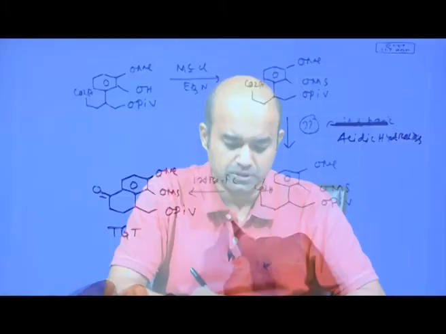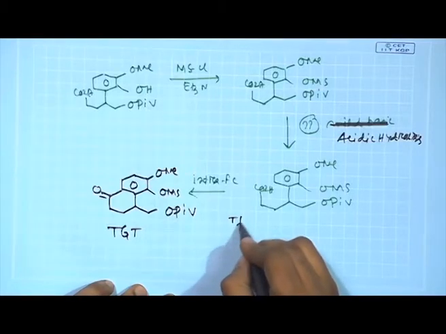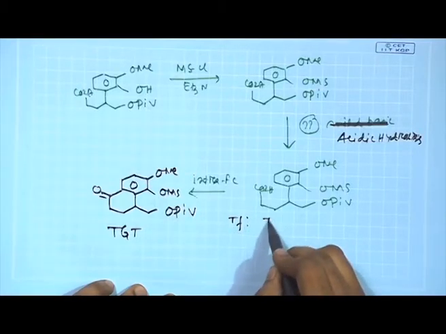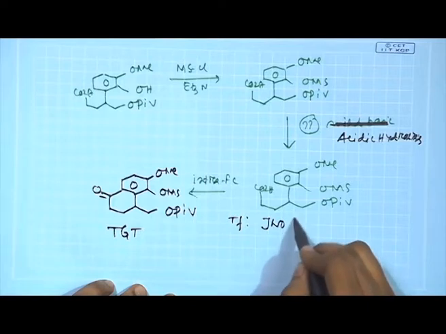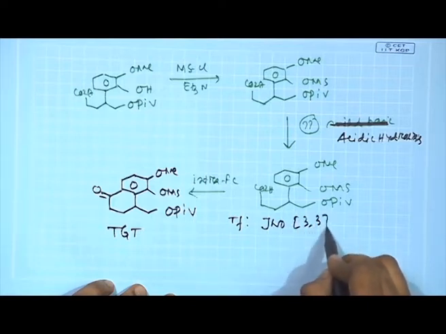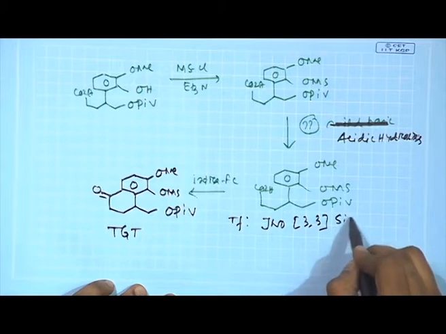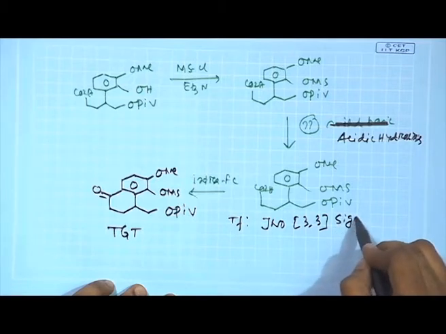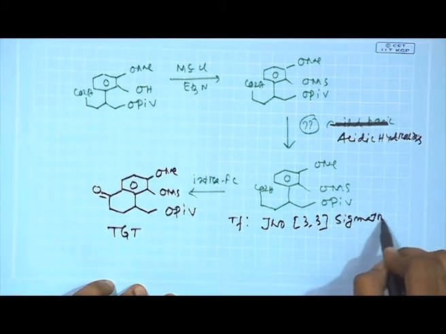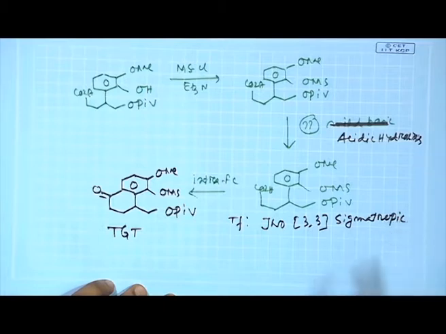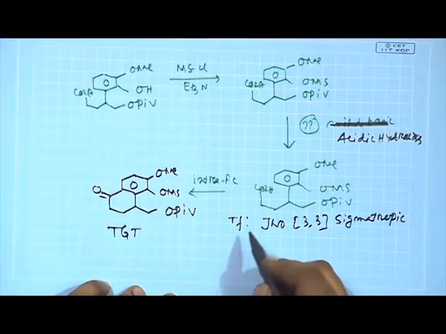We have used a couple of interesting transformations. What are those? We used two 3,3 sigmatropic rearrangements. One is the simple allyl ether of phenol and its corresponding Claisen rearrangement. Another is the Johnson-Claisen variant of the Claisen rearrangement.